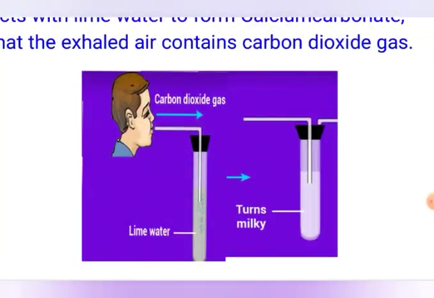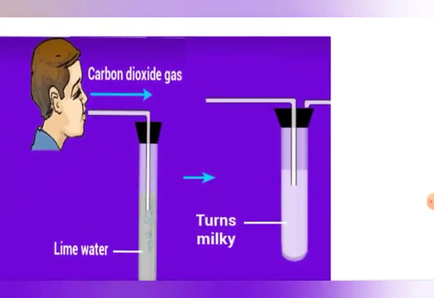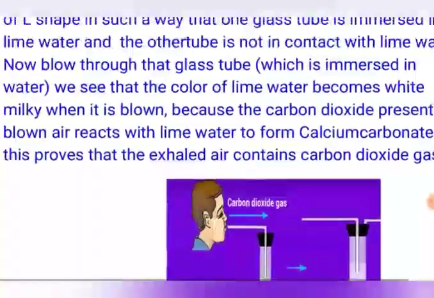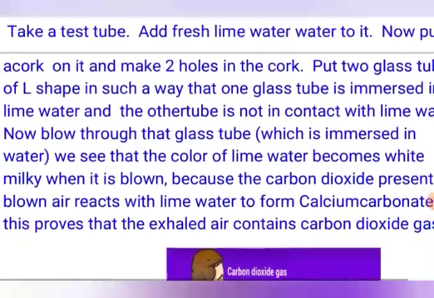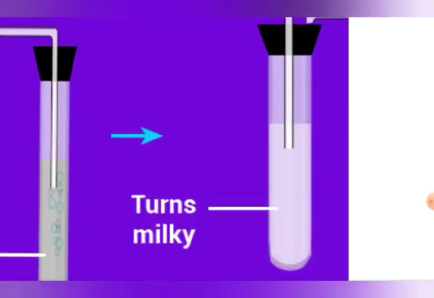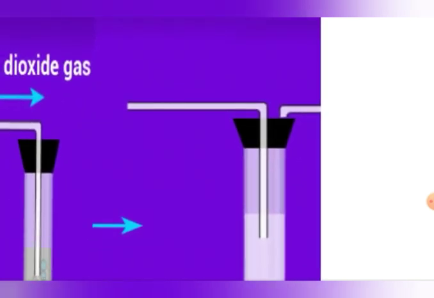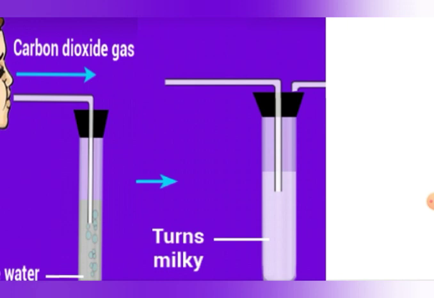You can see here in this picture, we have taken this test tube, and this black portion is the cork which we put on the test tube. Now we take two L-shaped glass tubes. One L-shaped glass tube is immersed in the lime water, and the other glass tube is kept out without contact with the lime water.